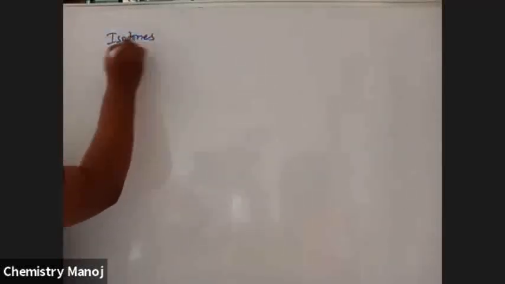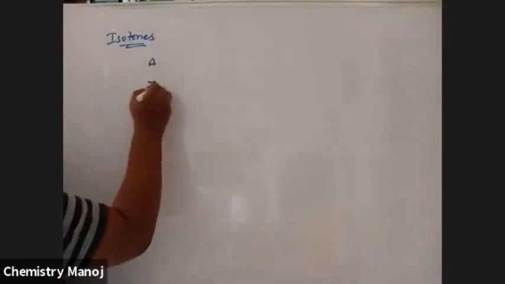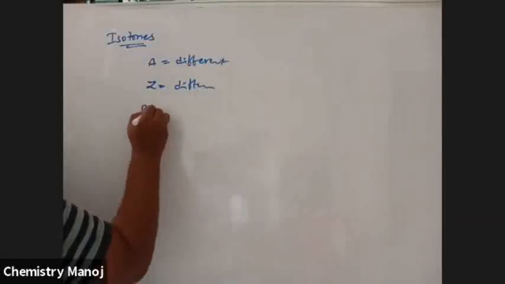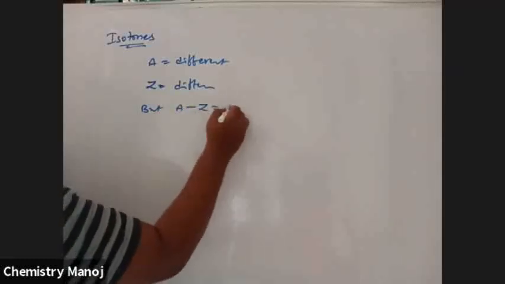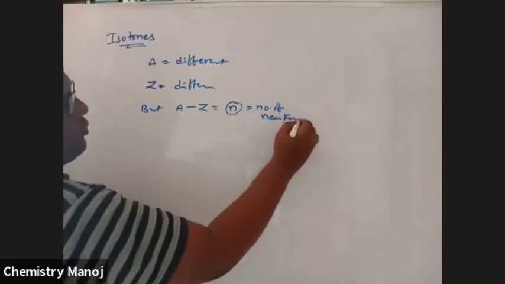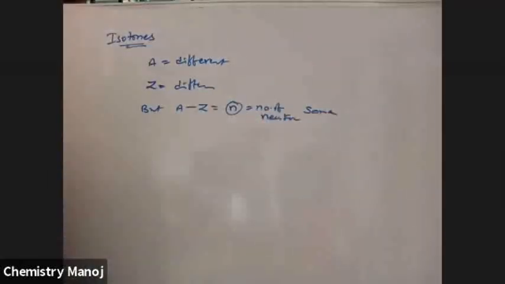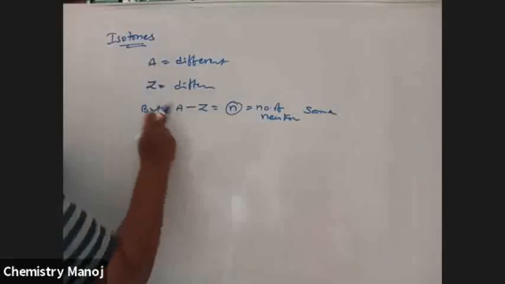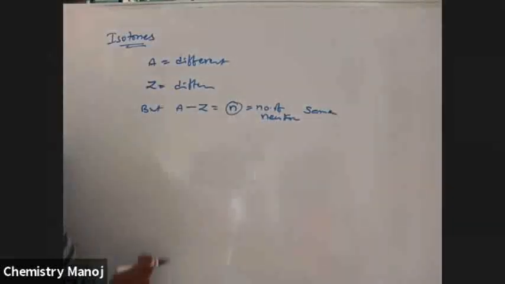What are isotones? The atomic number Z and the mass number A are both different, but A minus Z, which is the number of neutrons, is the same. So if Z is the same, isotope; if A is the same, isobars; if A minus Z, the number of neutrons, is the same, that is isotones.